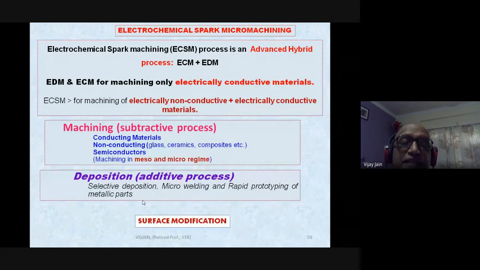And finally, you can work in electrochemical spark micro deposition and electrochemical spark surface modification at different levels. Hardly any work has been done in these two areas, and very little work has been done on the application of the ECSM process for electrically conducting material. So there are various areas in which further research can be done.